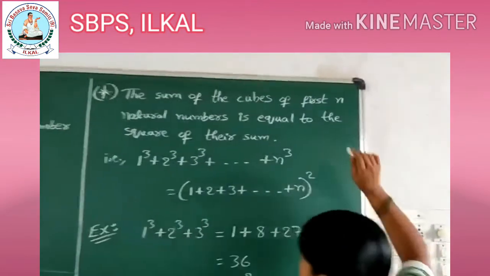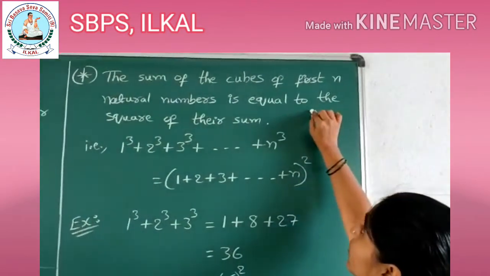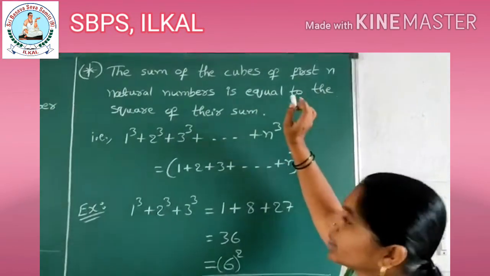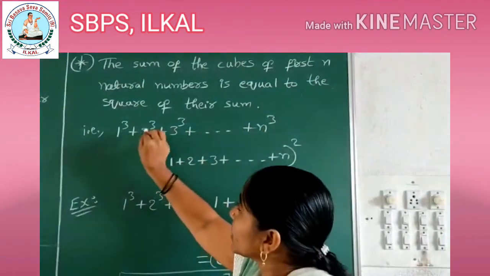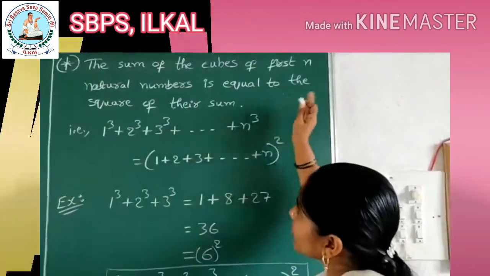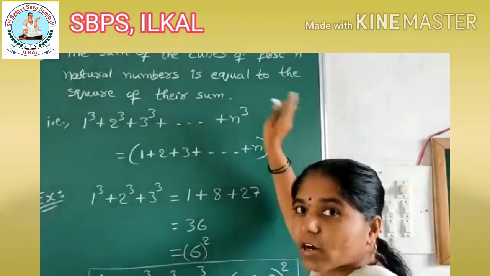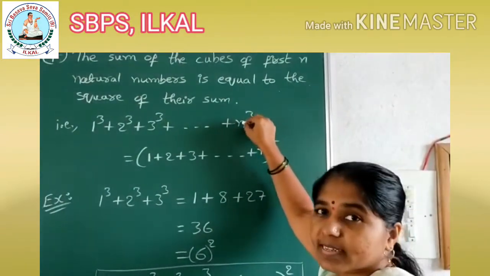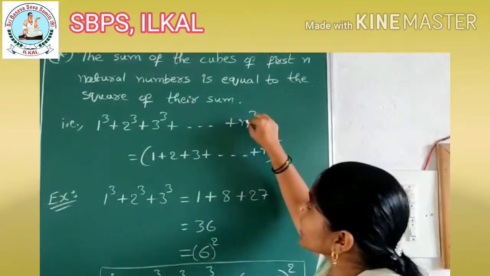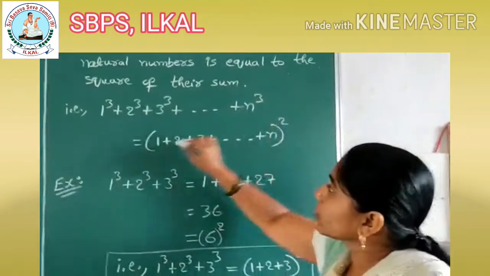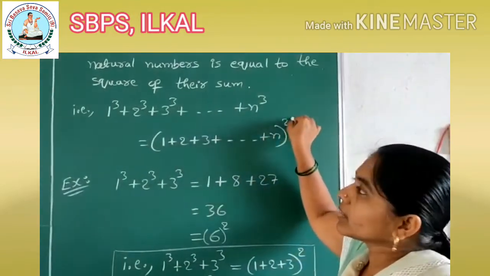Next point. The sum of the cubes of the first n natural numbers is equal to the square of their sum. That is, 1 cube plus 2 cube plus 3 cube plus up to n terms. Number of terms, how many? Up to 10, 20, 30, how much will you take? N is an unknown variable, children. You can consider any number here. Up to where you consider on the left, you consider the same on the right also. Means, however many terms they give, if you add them and square, it will be equal to that.